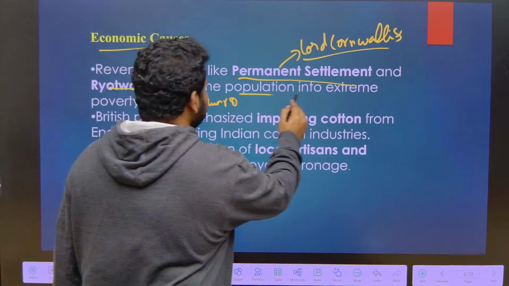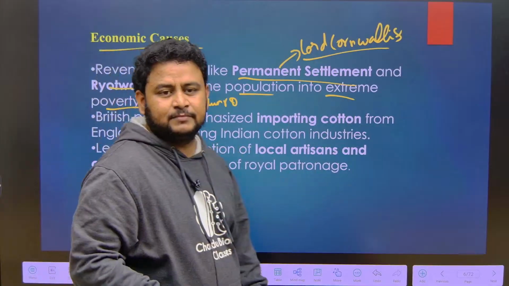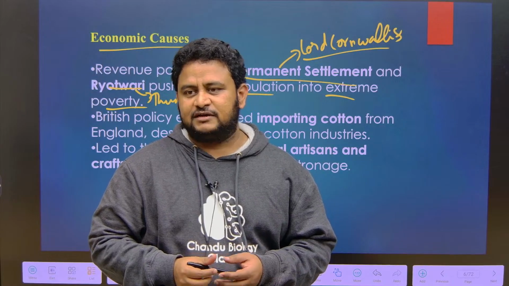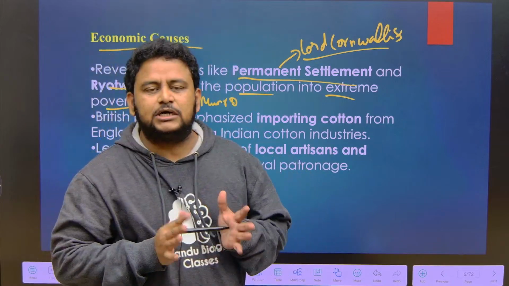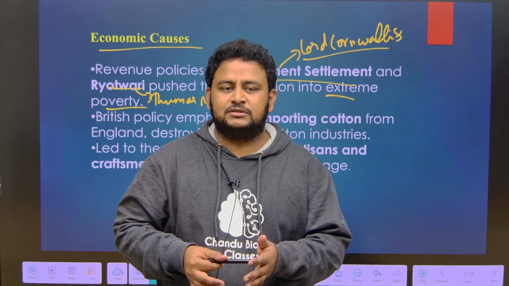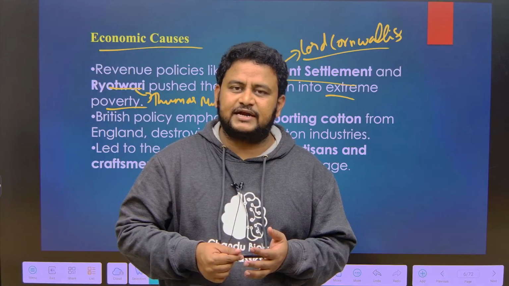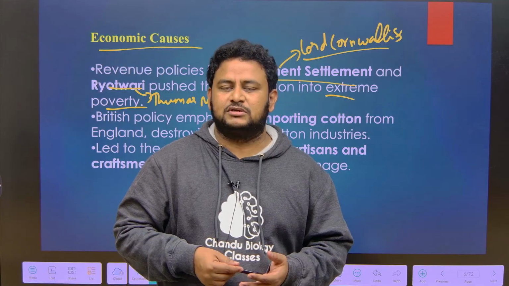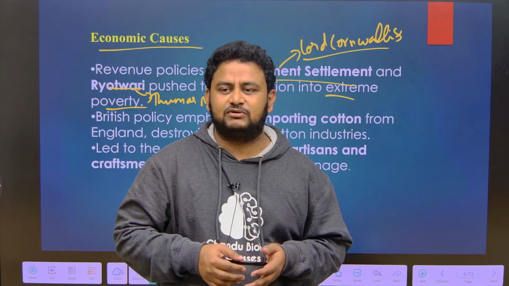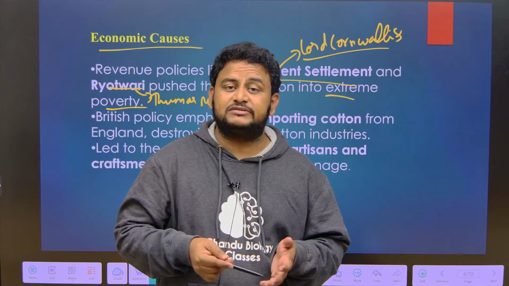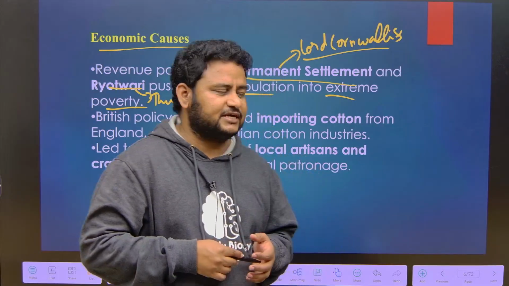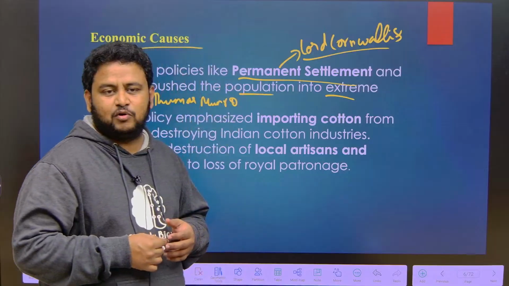These pushed the population into extreme poverty, because at that time they had to pay a lot of taxes, and also there was a lot of famine. So, they were having a dual kind of struggle. They had to give the tax, and the growth of the produce was very limited, and they were not getting a proper price for their produce. They were not even able to sustain themselves, forget about selling it to others. You also had to give a major part of the produce as tax. So, this was the thing when it comes to these land settlement policies.